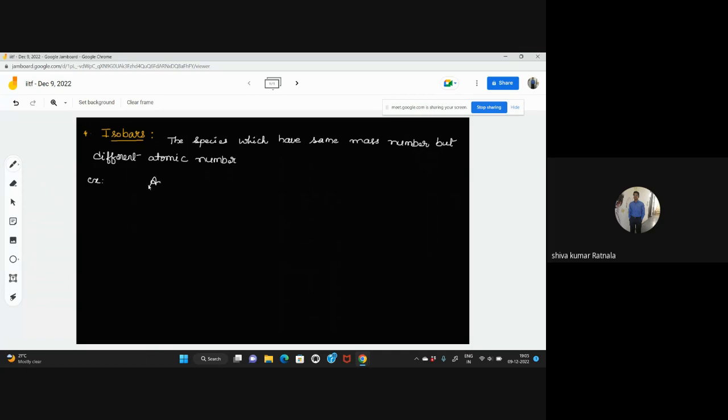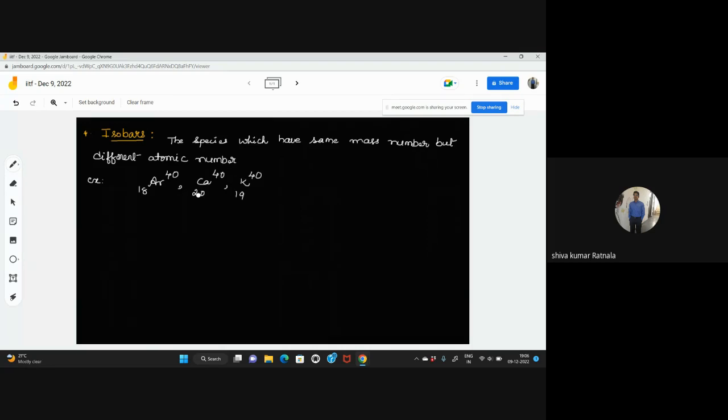argon 18-40, calcium 20-40, and potassium. Potassium atomic mass how much? 19-40. So if you observe in these three, what are we getting? Molecules which have the same atomic mass number but different atomic number. So these all three together are called isobars.